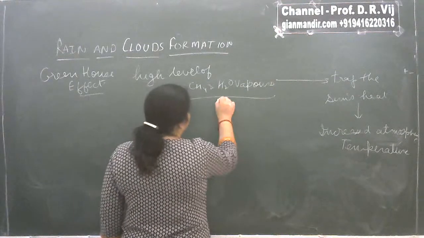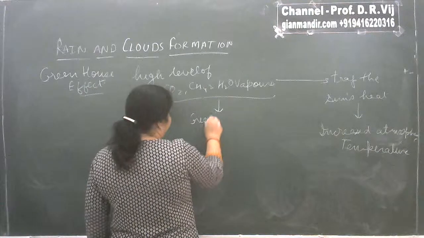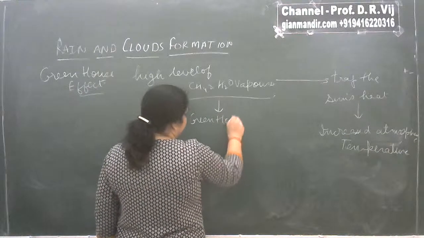The gases that are responsible for causing the greenhouse effect are known as greenhouse gases.